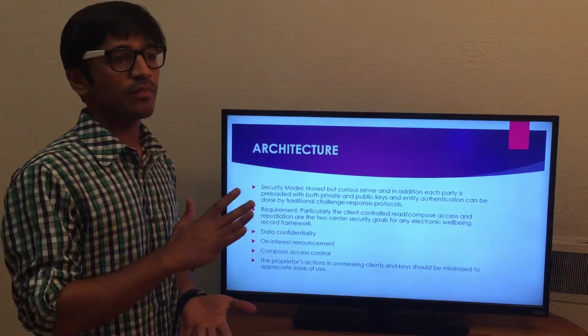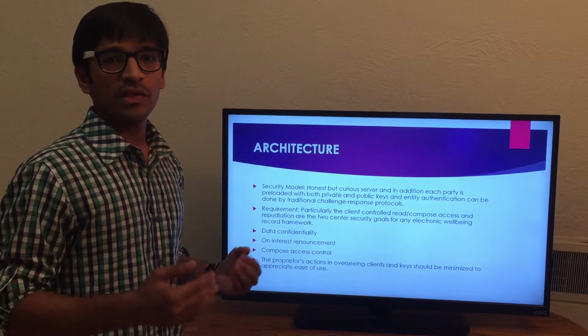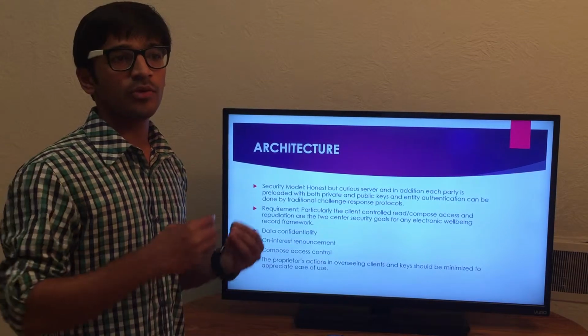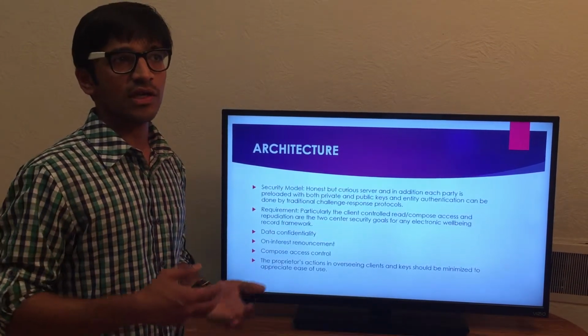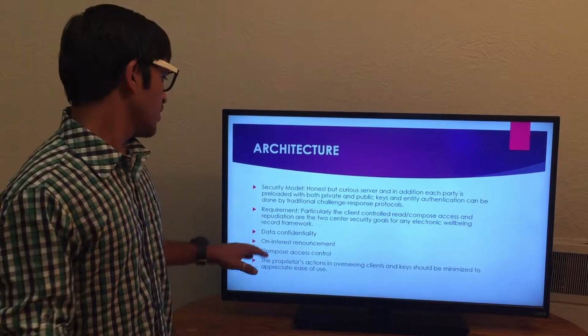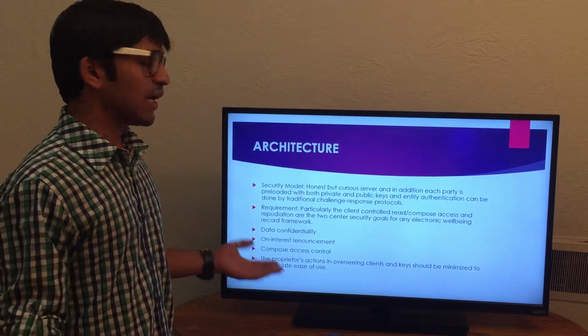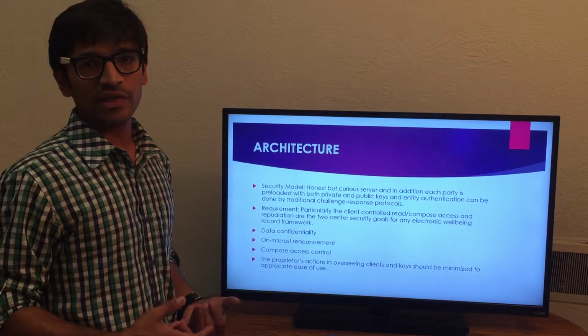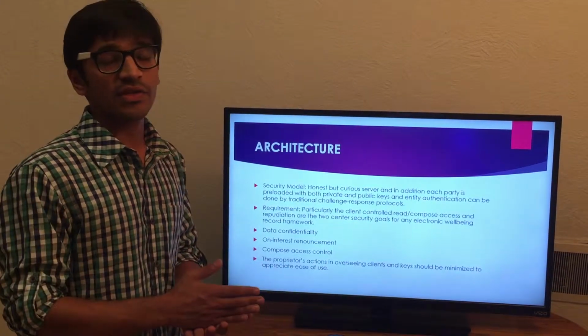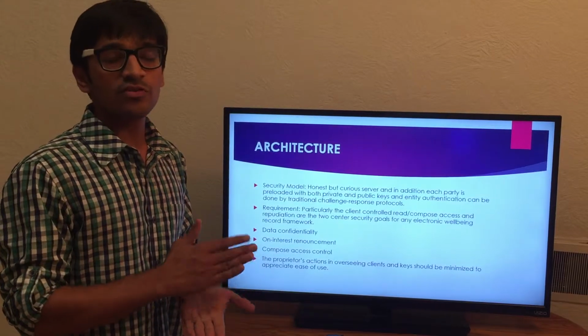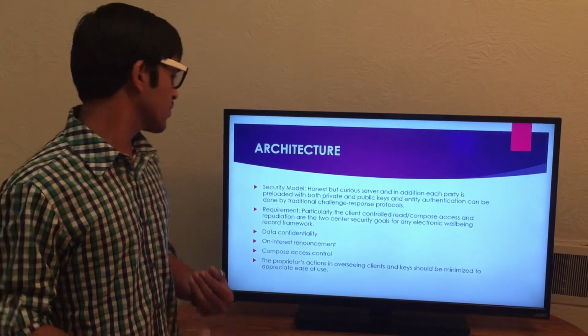I mean, the main requirement will be that the user should be able to access the data, and his data will be secure in the cloud. The data confidentiality, as I said earlier, the data should be confidential. It has to be really secure because it is related to health.